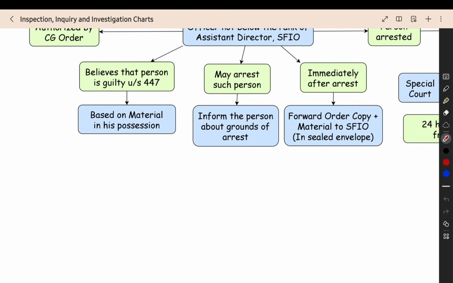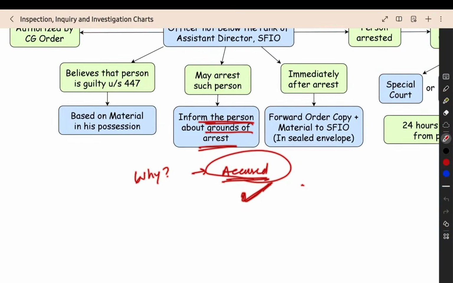They can do the arrest, but when they are doing the arrest, they have to inform the person about the grounds of the arrest, why they are arresting. They have to tell it to the accused. Accused means nothing but the person on whom we are making the allegation. We are saying that this person is doing wrong, then that person will be called the accused.